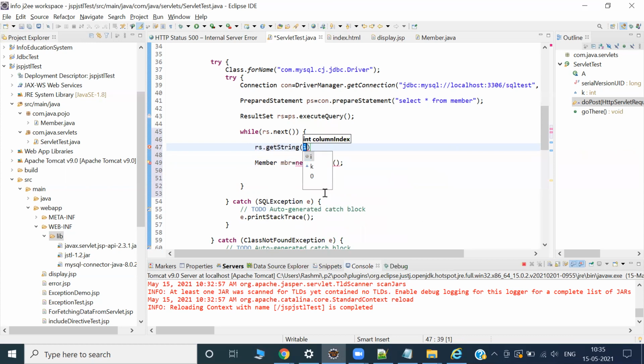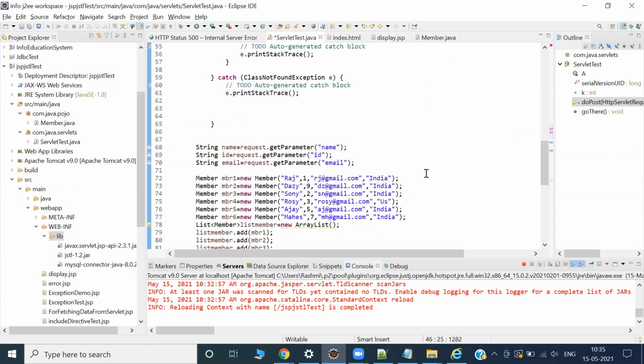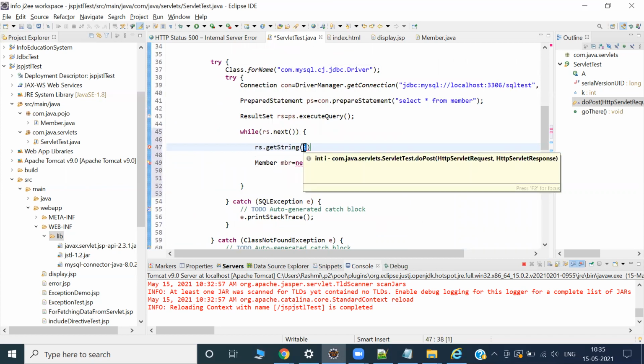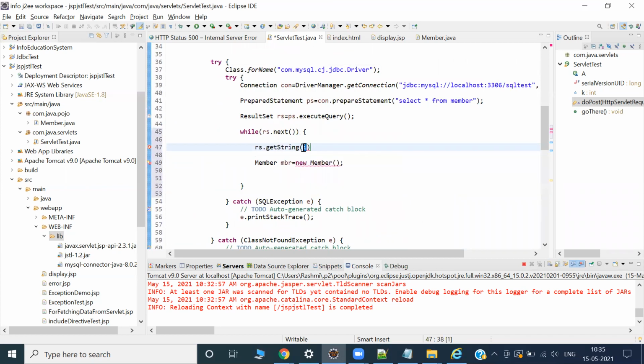Which first column में क्या रहेगा? Who can tell me? In first column we can give the name, right? Name आराम से. You can give name, but make sure this name should be matching with your column name, or else if you don't like this one, you can give one.